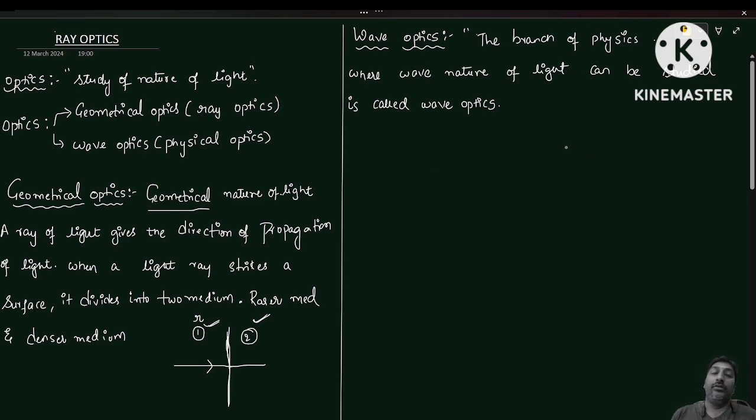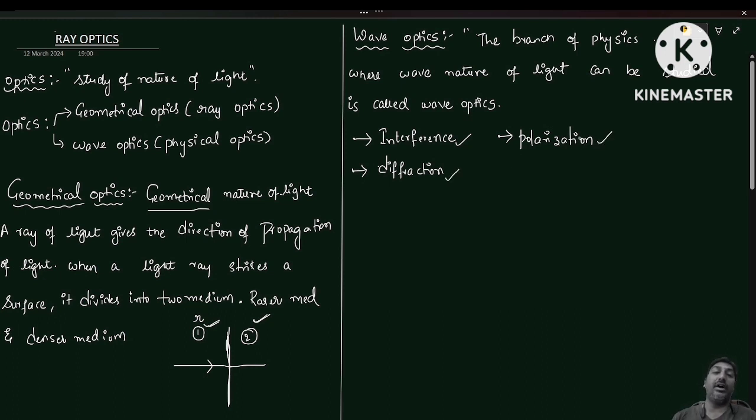In this particular wave optics, we are going to discuss the different properties of light like interference, diffraction, and polarization mainly. One is interference, and the other is diffraction.